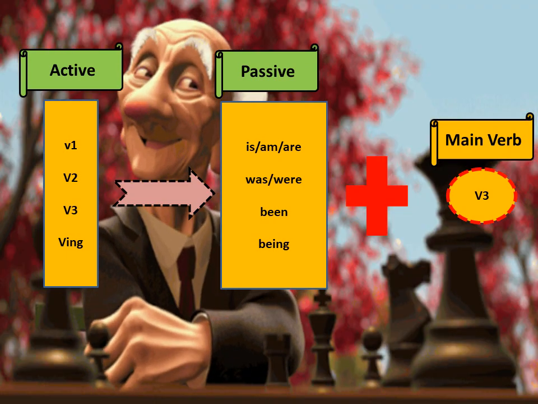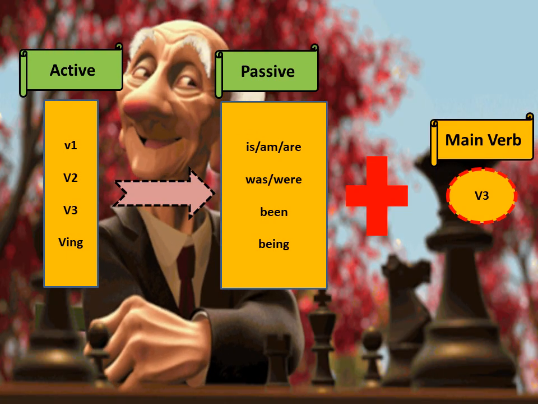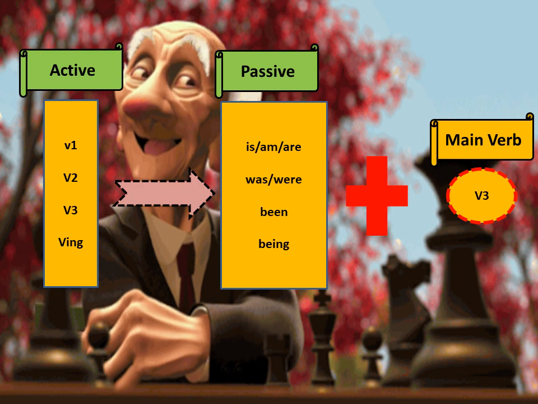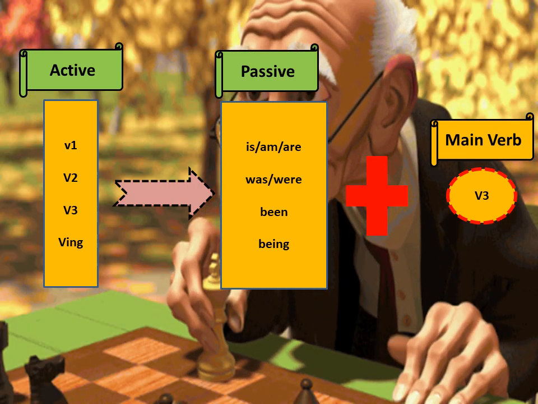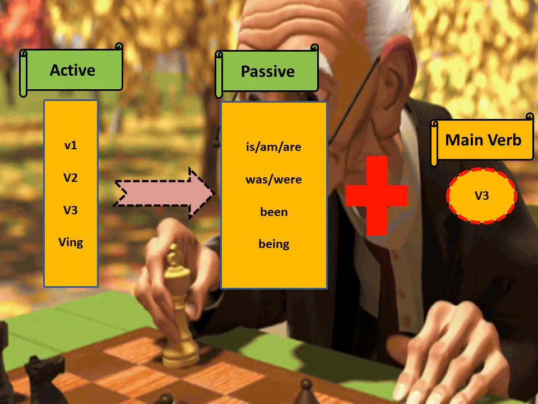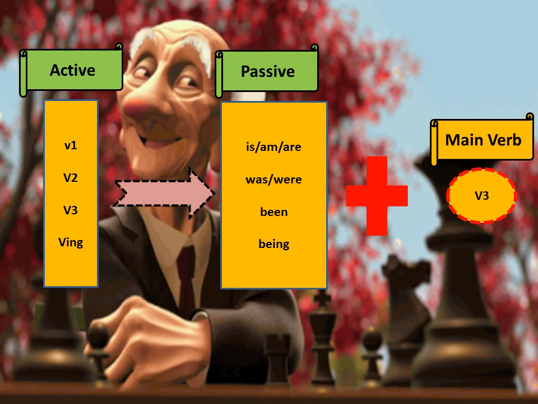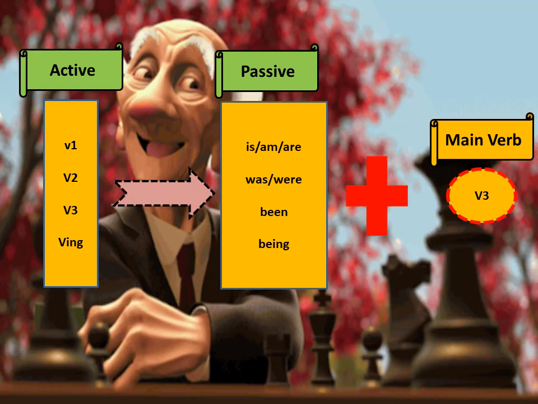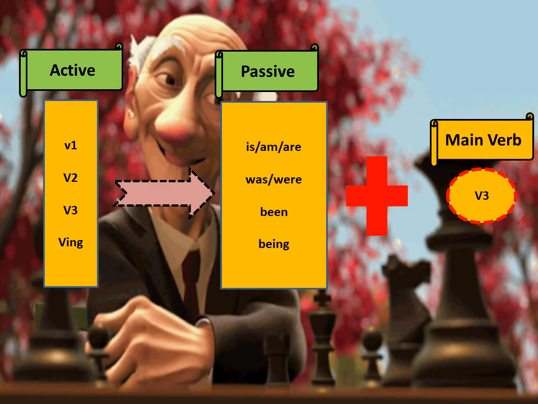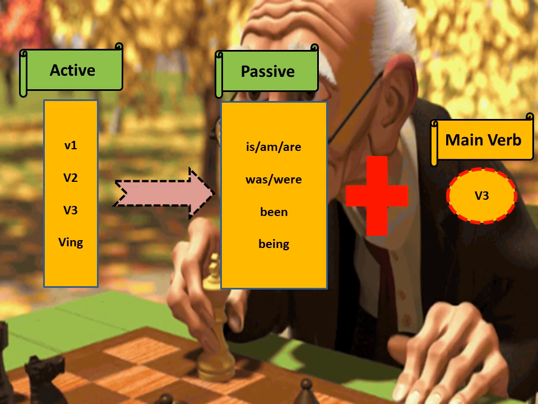And you should know the difference between v2 and v3 verbs. V2 is past tense and v3 is for the perfect tense. And how do we differentiate between v2 and v3? When the verb has has, have, or had attached to it, then it is in the v3 form. Like cook, cooked, cooked.